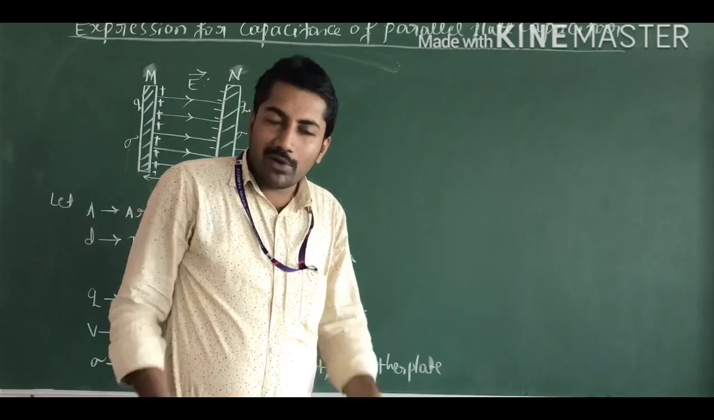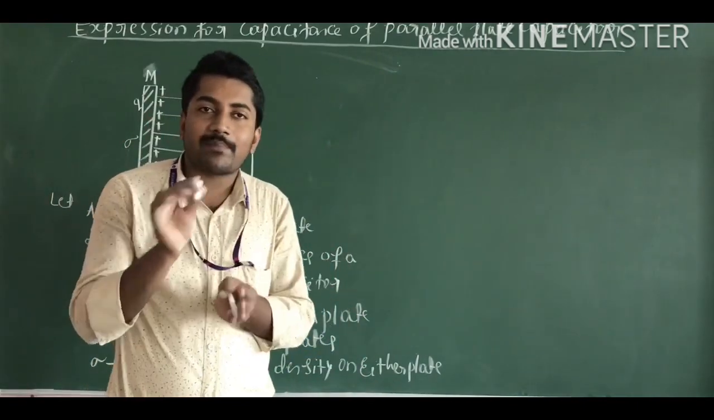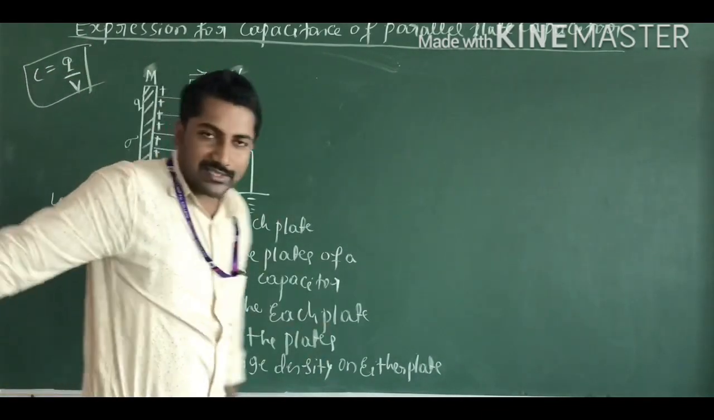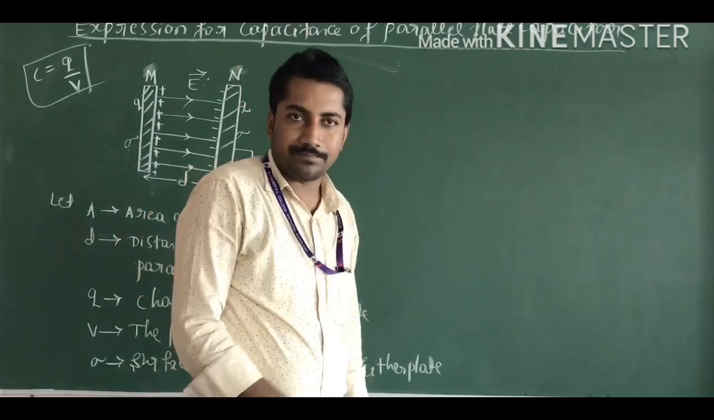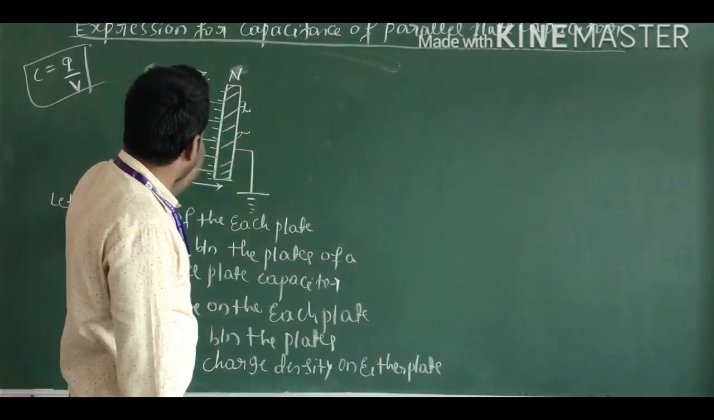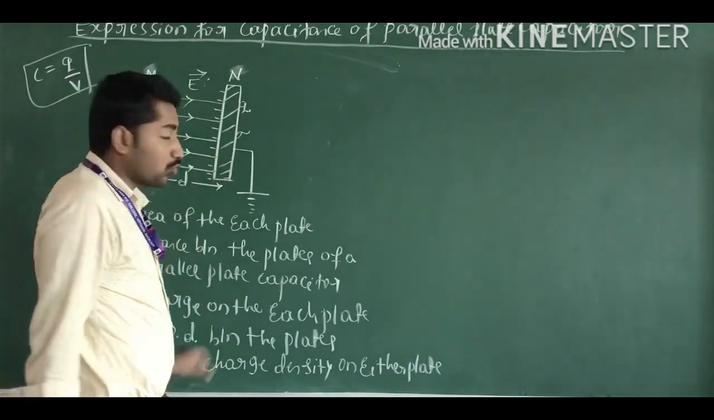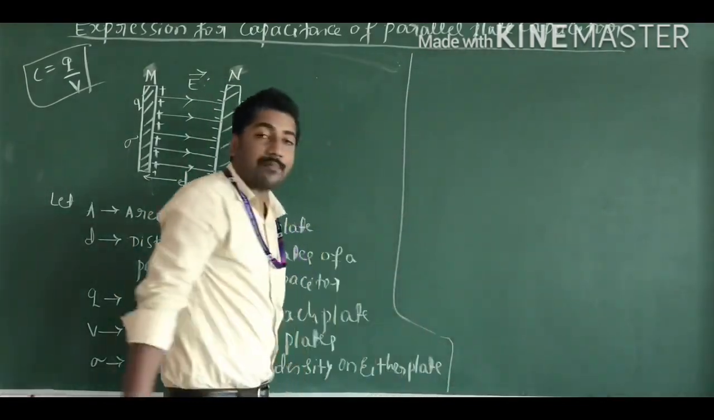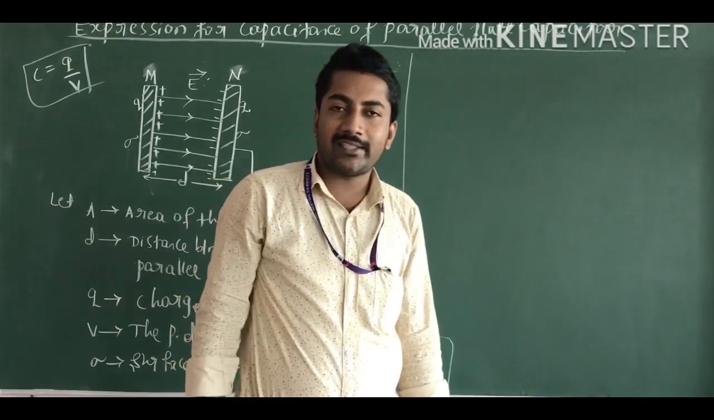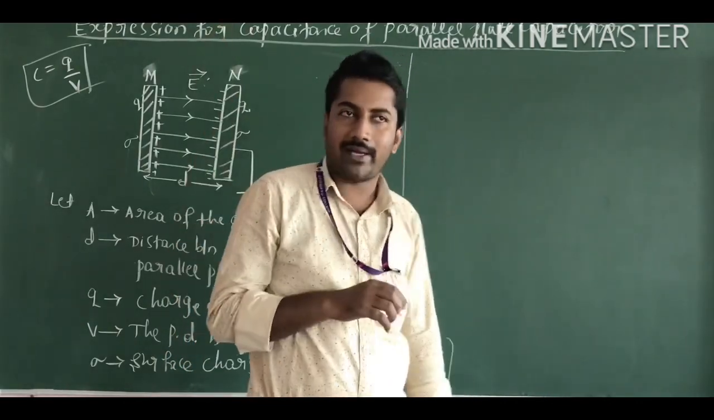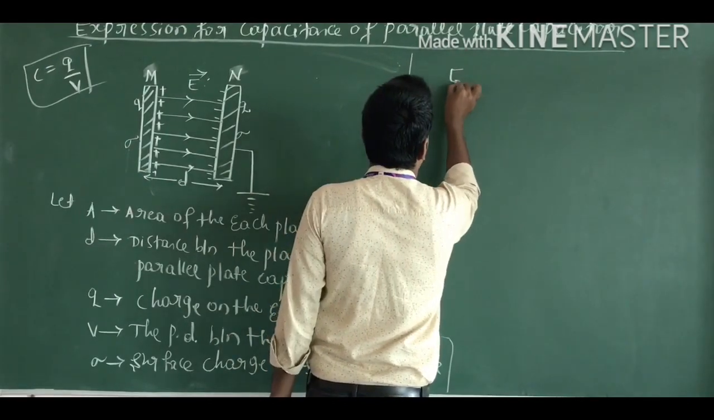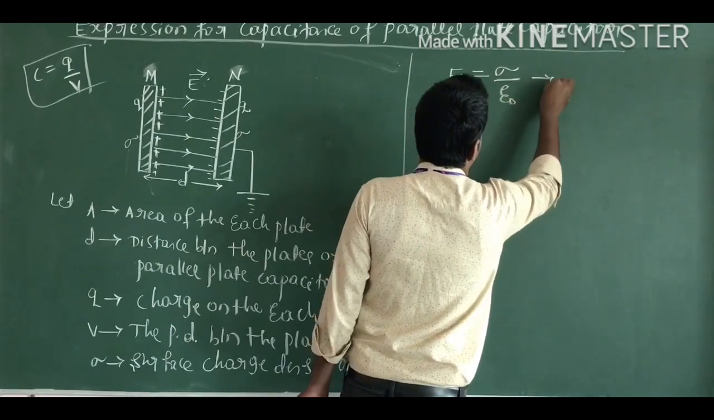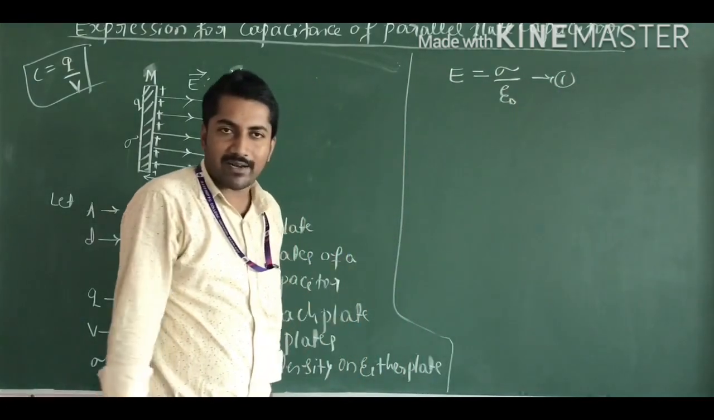Now I am going to calculate the capacitance of the parallel plate capacitor. You know the simple formula, that is C is equal to Q divided by V. But here the net electric field between the two metal plates is E. The net electric field between the plates, we know the formula, E is equal to sigma divided by epsilon naught. This is equation number 1.